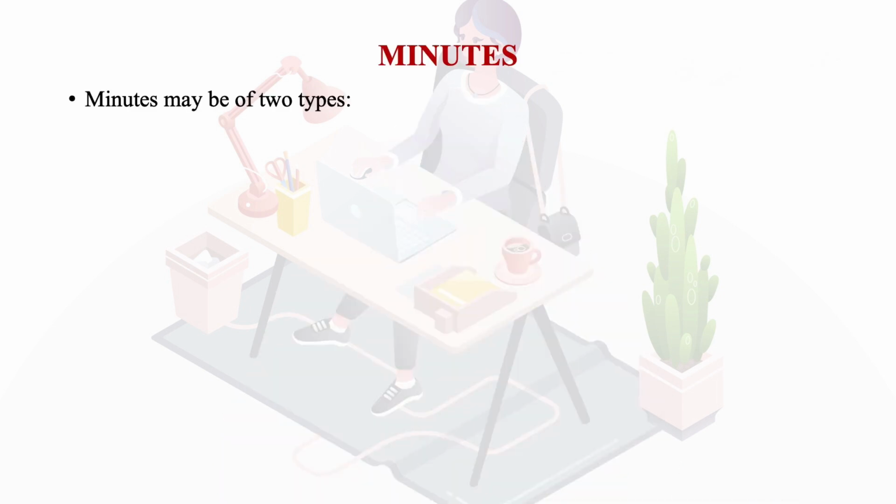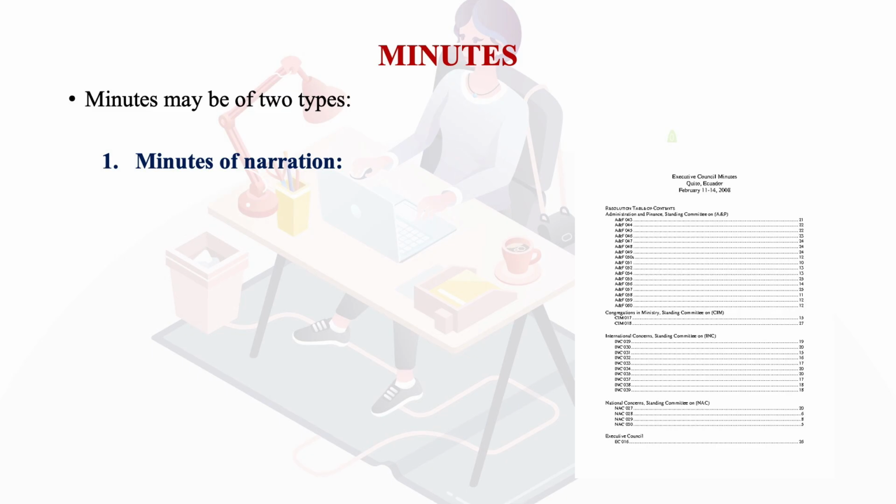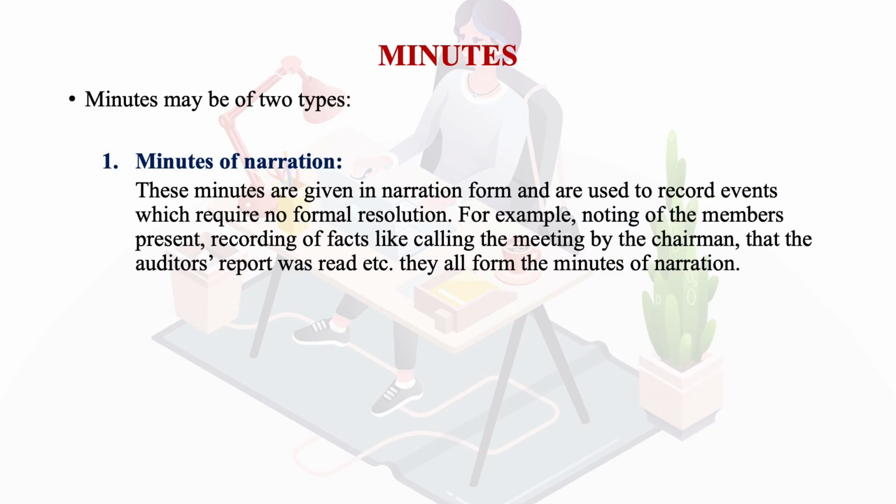Minutes may be of two types. First is minutes of narration. These minutes are given in narration form and are used to record events which require no formal resolution. For example, noting of the members present, recording of facts like calling the meeting by the chairman, or the auditor's report was read, etc. They all form the minutes of narration.